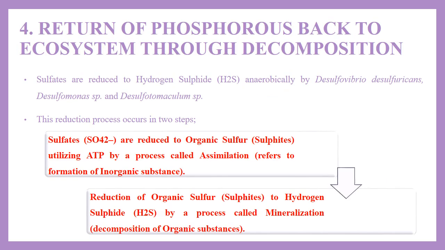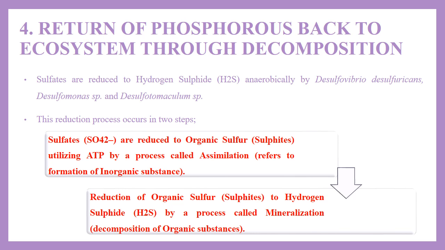Finally, return of sulfur back to the ecosystem through decomposition. Sulfates are reduced to hydrogen sulfide anaerobically by means of Desulfovibrio desulfuricans, Desulfomonas species and Desulfotomaculum species. This reduction process majorly occurs in two steps.